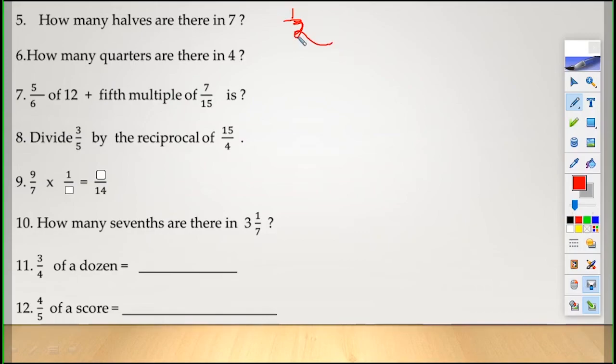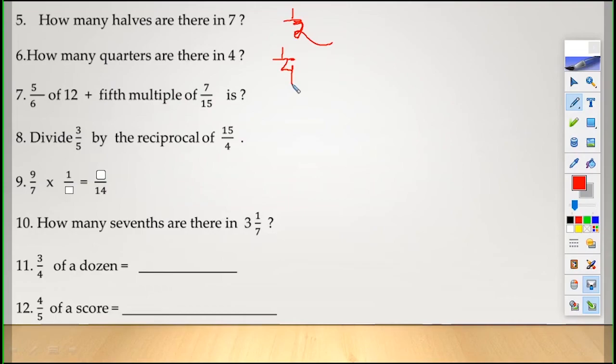Children, half means 1 by 2. 1 by 2, that means 7. In 7, how many halves are there? 7 divided by half. How many quarters? Quarter means 1 by 4. That means how many 1 by 4s are there in 4? You do it yourself. Next sums you can do easily.